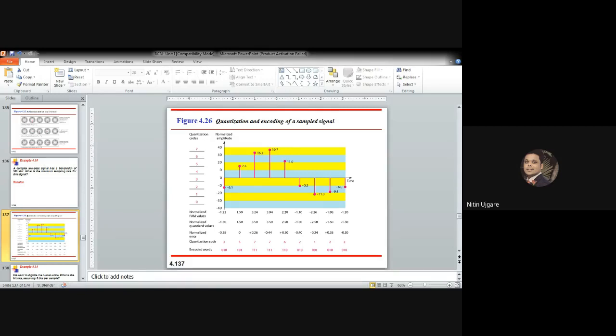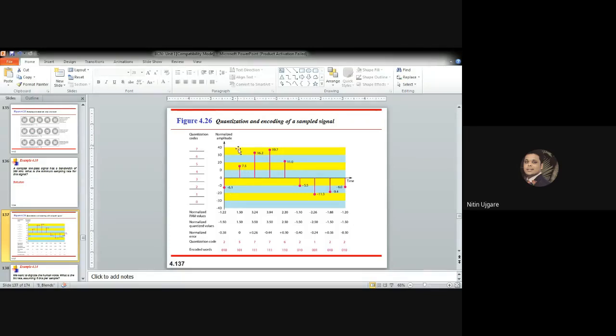So the midpoint of each zone is assigned a value from 0 to L-1, which results in L values. Each sample falling in a zone is then approximated to the value of the midpoint, and that you can observe here in this figure. Every value is actually a midpoint of that zone.